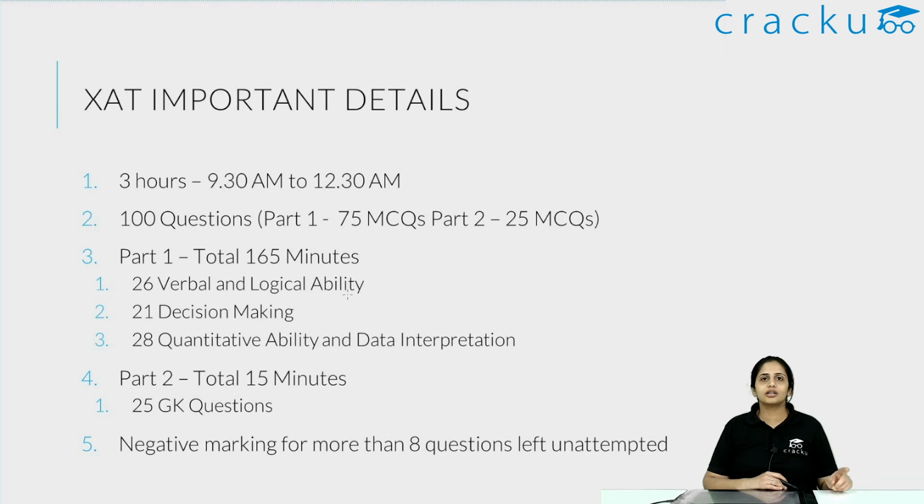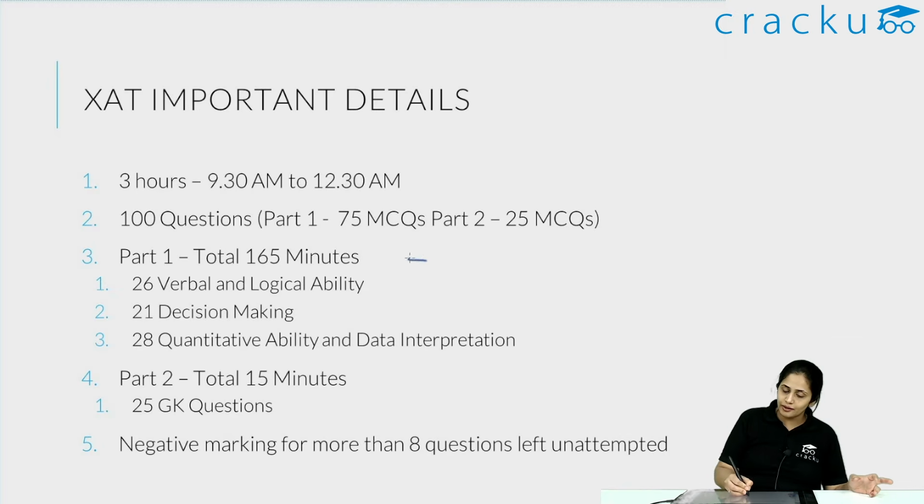After doing these two things, once you have attempted enough from each of the subsections to clear the cutoffs, you should focus on the section that you are actually good at. If you are very good at verbal and reading comprehension, focus on that section. If you are very good at quant and DI, focus on that section so that your overall score gets boosted. The overall score matters, and the sectional cutoffs matter. But after you have attempted enough to clear the sectional cutoffs, make sure that you focus on clearing the overall cutoff.